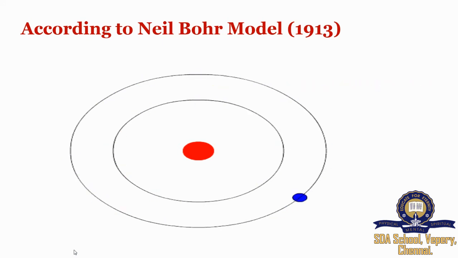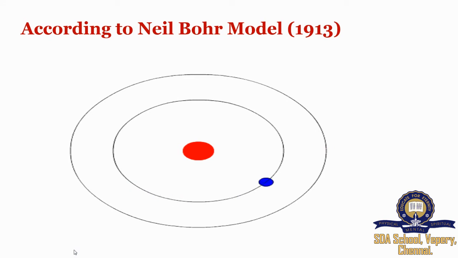force. And so, if an electron closer to the nucleus is to be moved to an outer orbit, then it requires energy to move from closer to the nucleus to an orbit which is away from the nucleus. So now let us see the points given by Bohr.